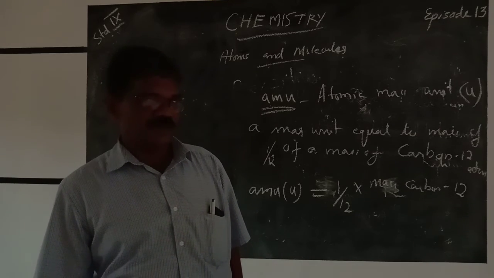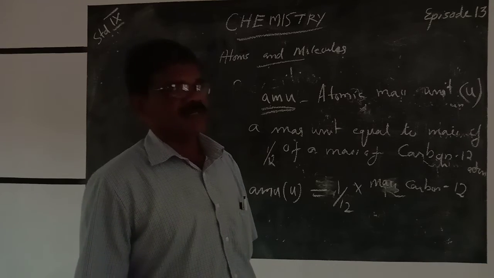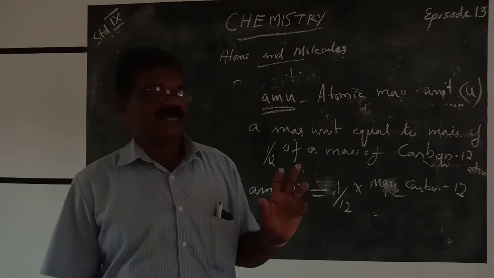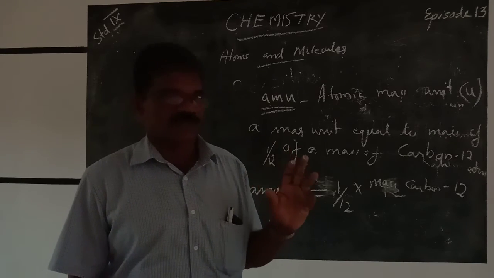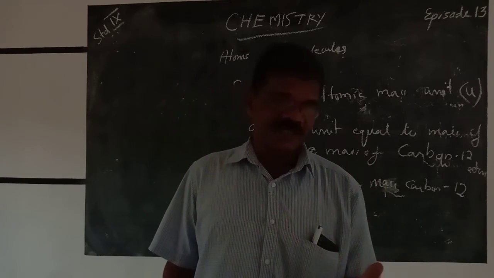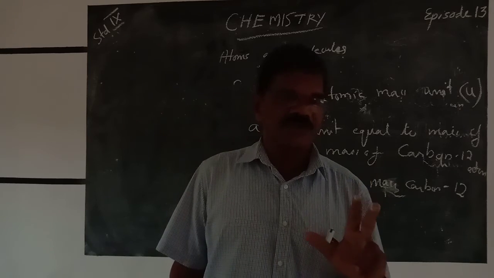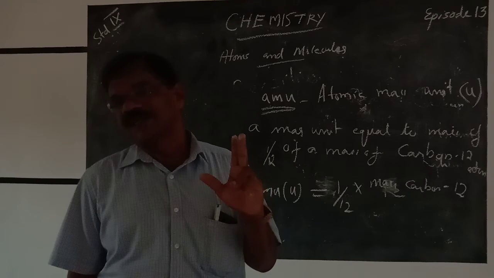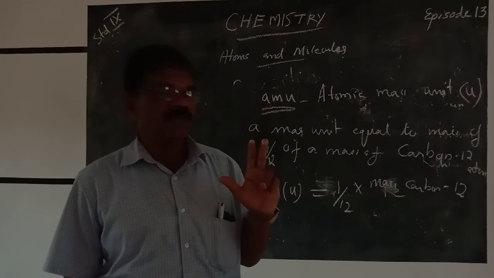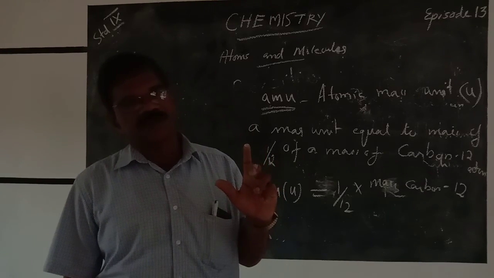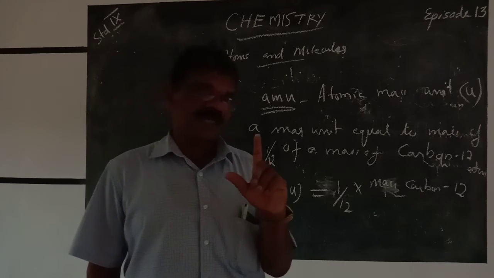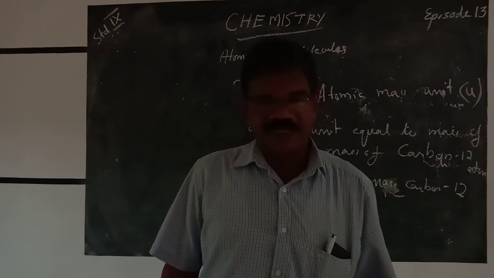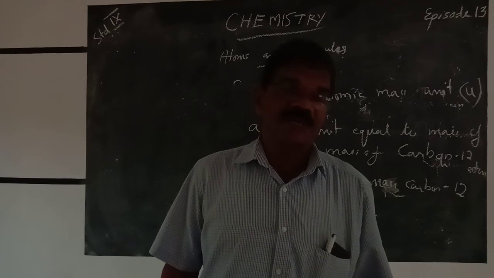So today we have to learn these points. What is an atom? It is the building block of everything. Second, the size of the atom: how small or how big are atoms? Third, the symbols of atoms. Fourth, the names of the elements. The last thing you have to study is the relative atomic mass.